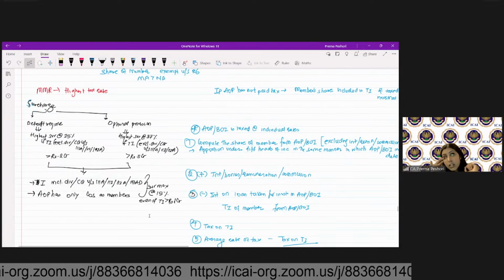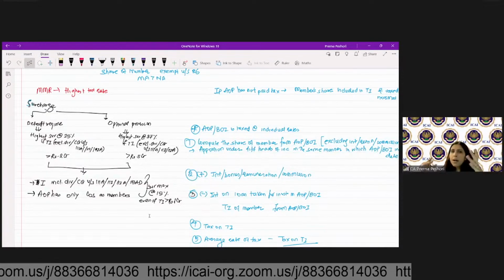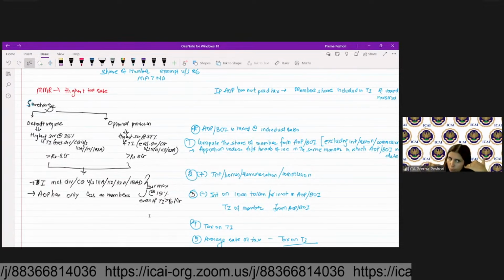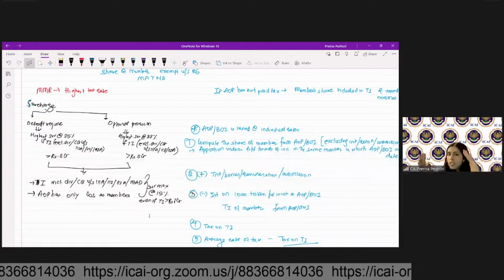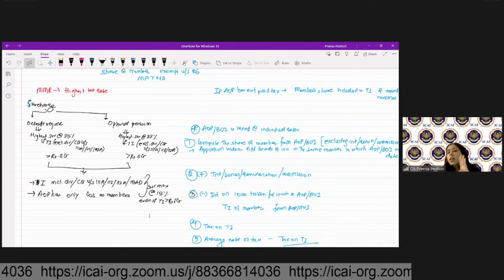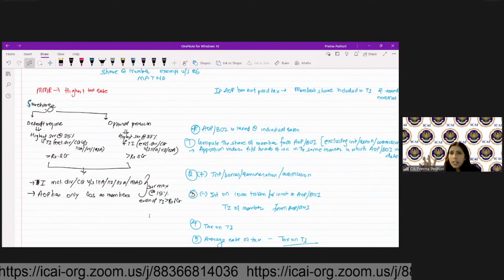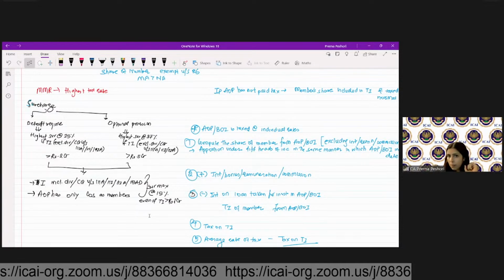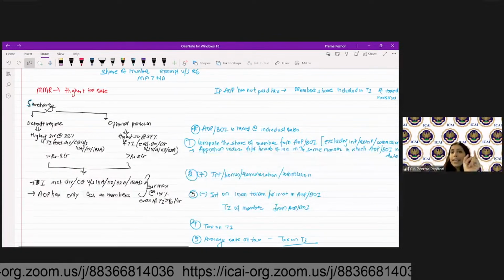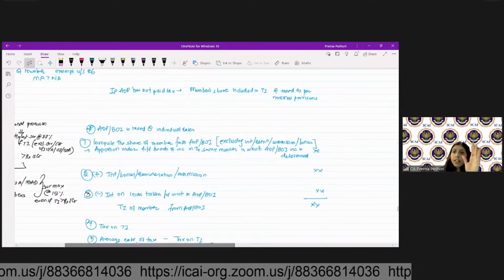So see, for calculating the MMR, it is 30% plus surcharge plus cess. So for calculating the surcharge, you will have to find out what is the maximum surcharge, whether you are going as per the default tax regime, whether you are going as per the optional tax regime, or you have the dividend, capital gain, or you have only companies as members. Are we clear?